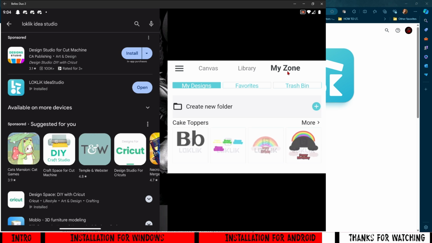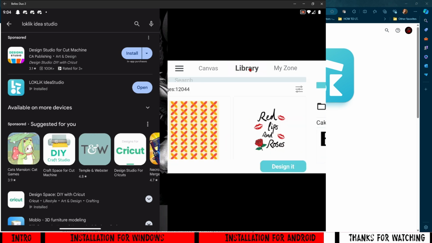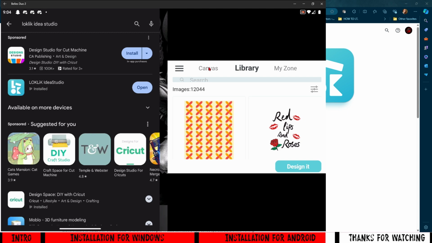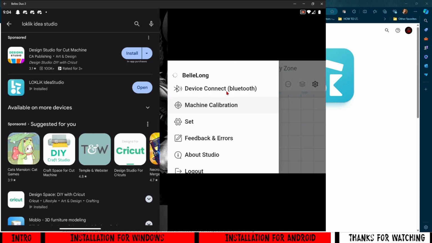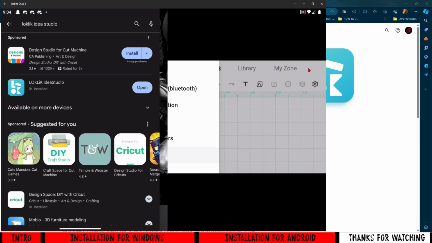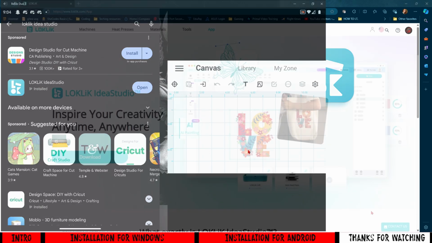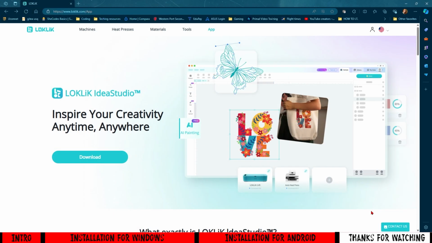And you've got your My Zone, you've got your library, got Canvas, and our little drop down hamburger menu. Alright, and that is how you install LOKLiK Idea Studio 2.0 on your Windows device and your Android device.